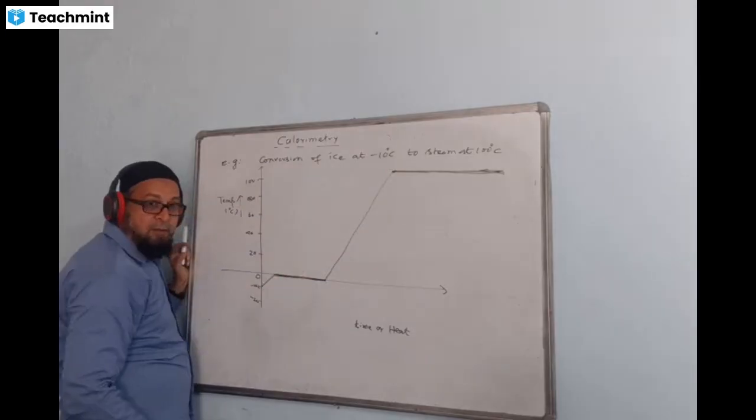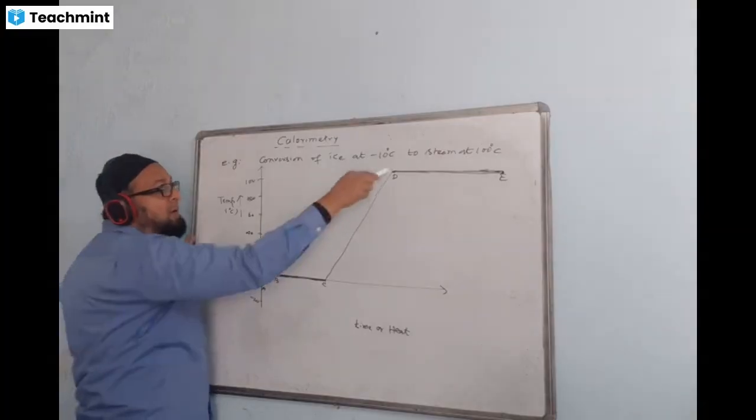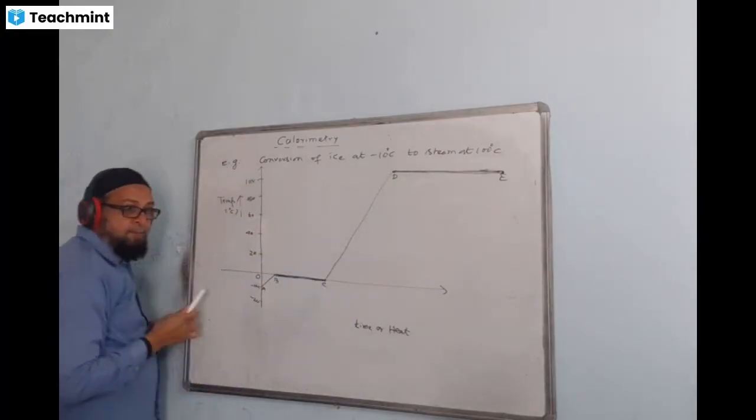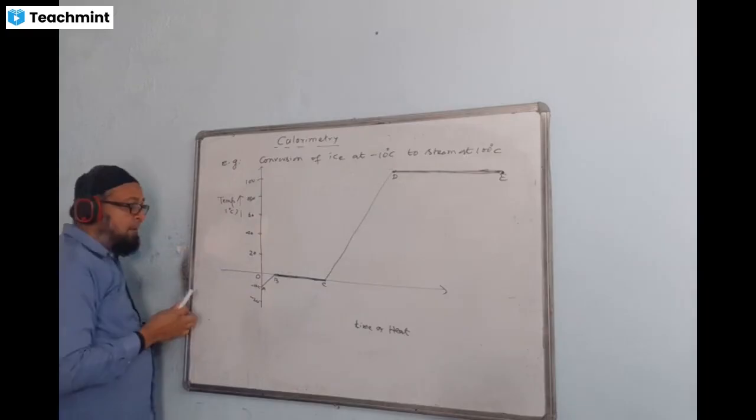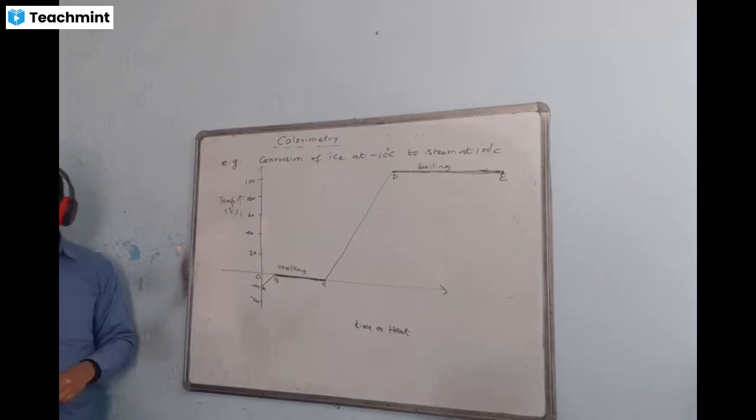So we can mark A, B, C, D, E. Here we will have the steam form. The process of boiling starts here and is complete over here. This is the boiling region. And this we will draw ourselves. Sketching will do like this.